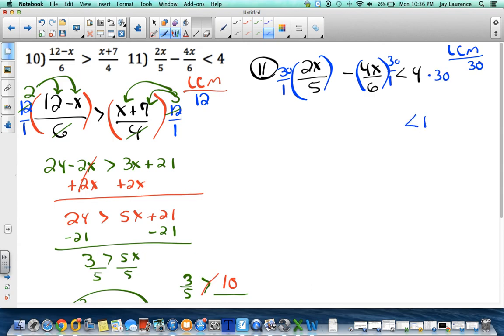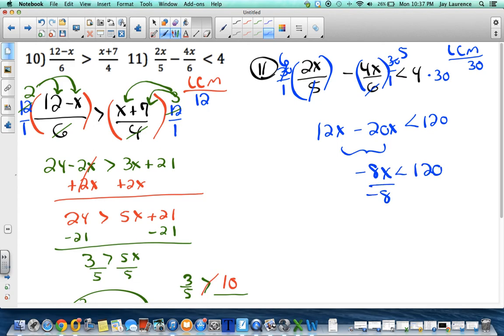And so I'll get 120. Here the 6 will go into 30 5 times. 5 times 4x is negative 20x. 5 goes into 30 6 times. 6 times 2x is 12x. So I'll combine the like terms here because they're on the same side of the inequality, so I don't subtract or anything. I'll get negative 8x is less than 120.